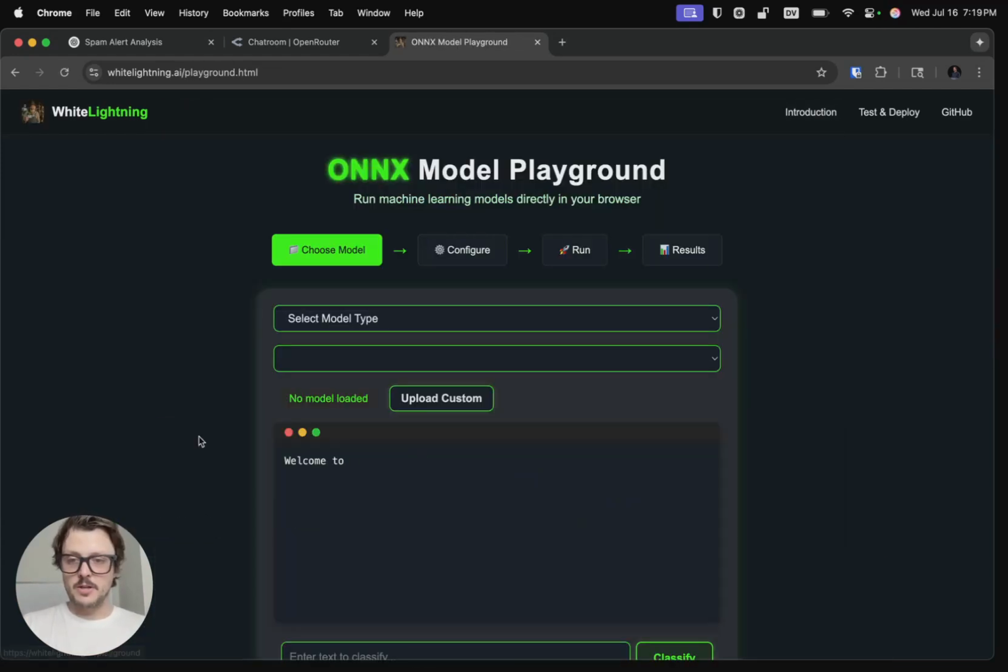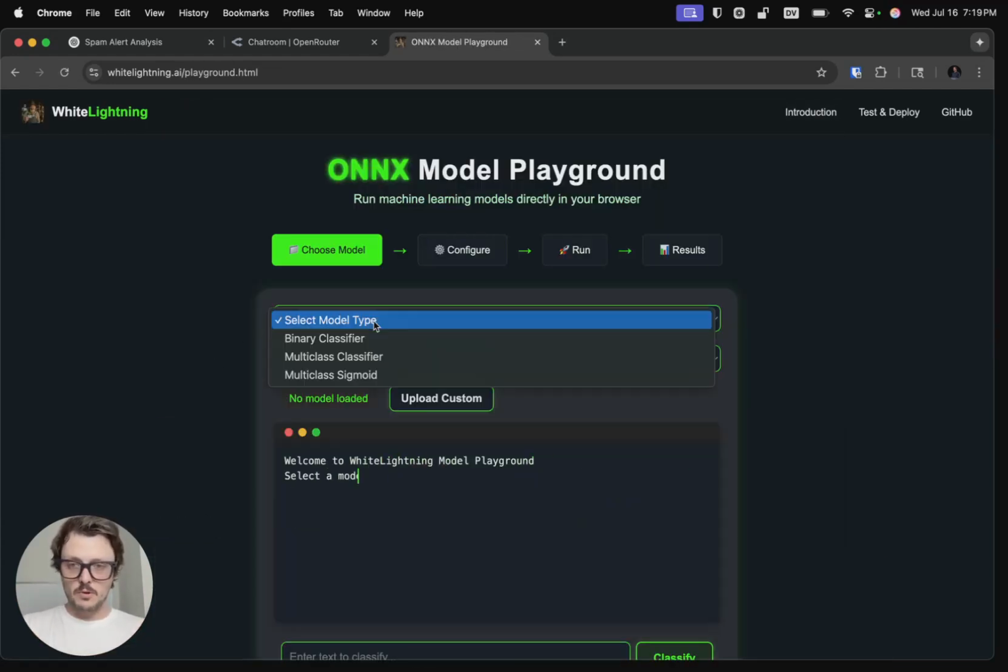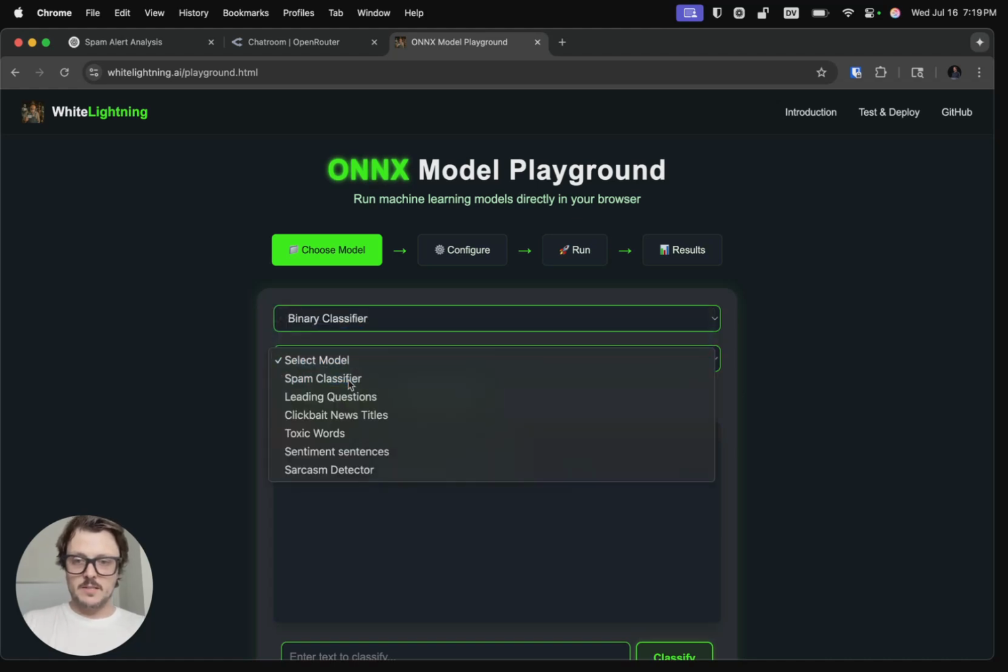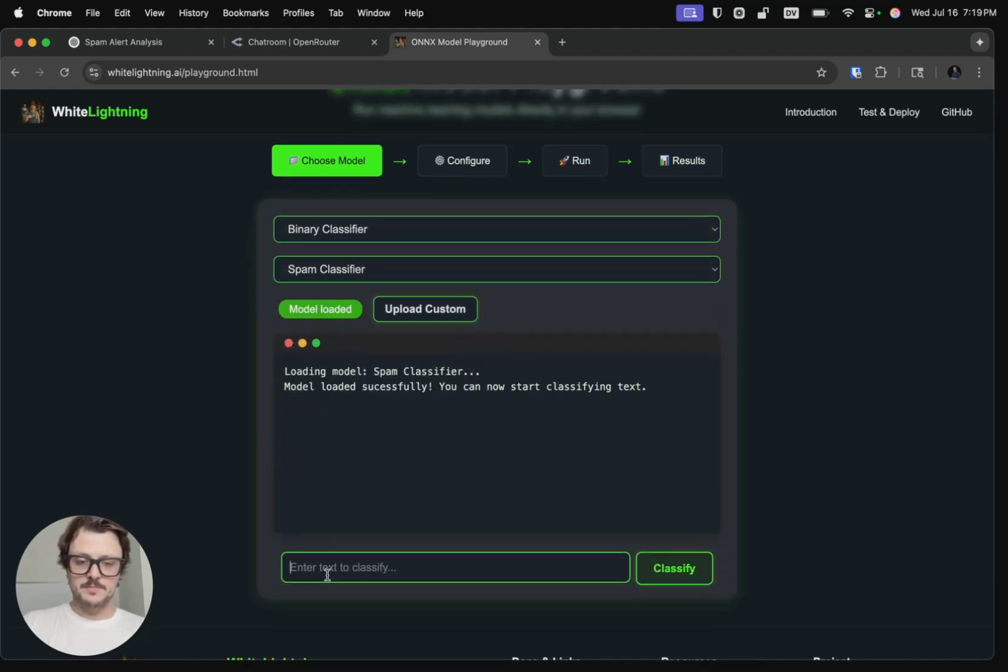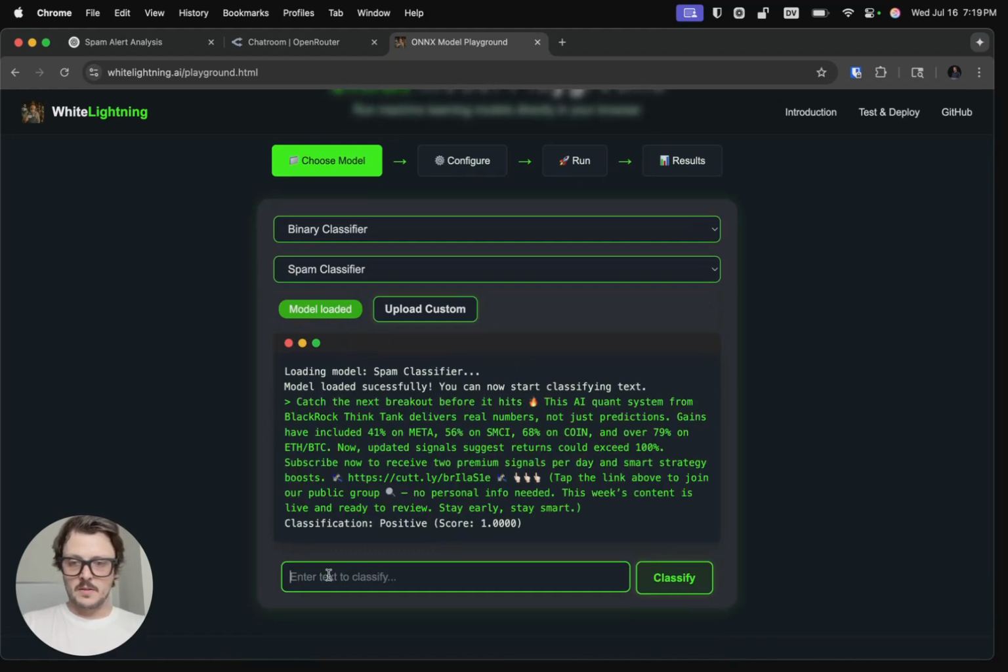Let me show you. So here, running in my browser, locally, I have our spam classifier that we made in advance. And boom, it's spam. Of course it's spam. But this time, I didn't pay anything for inference. I ran this locally. My data was private. We think this is a game changer.